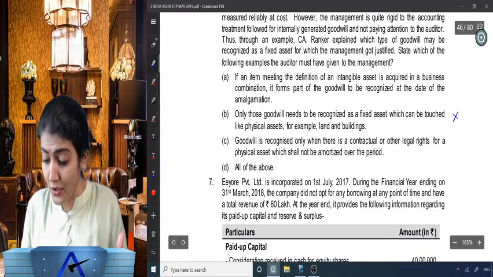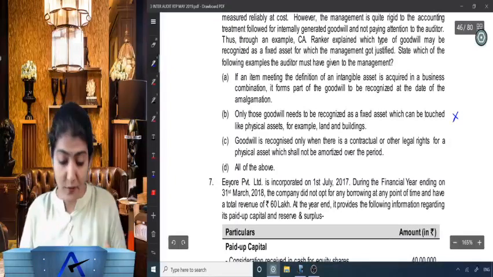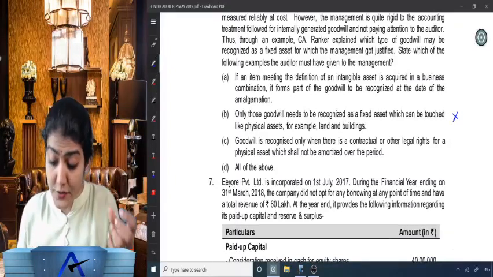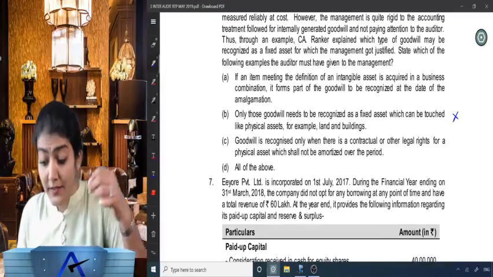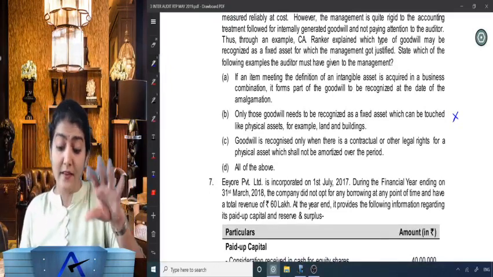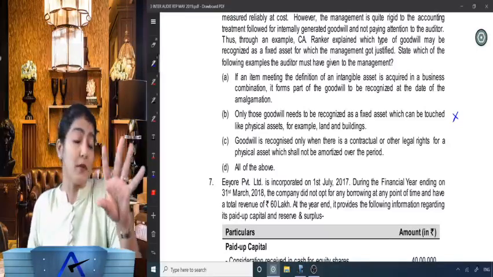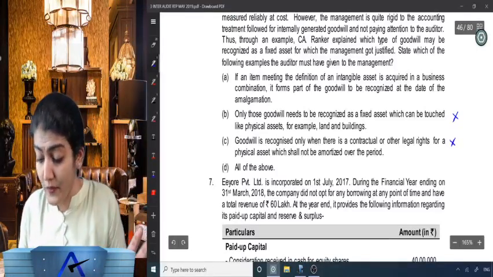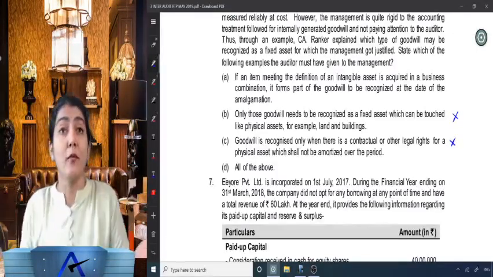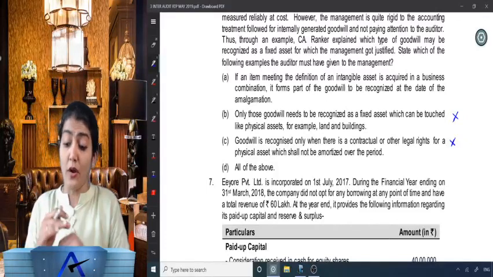Touch goodwill like physical assets. So Ranker should not have told this sentence over there. Goodwill is recognized only when there is a contractual or other legal right for a physical asset which shall not be amortized over the period. No physical asset, and there won't be any such amortization. Right, and all of the above.